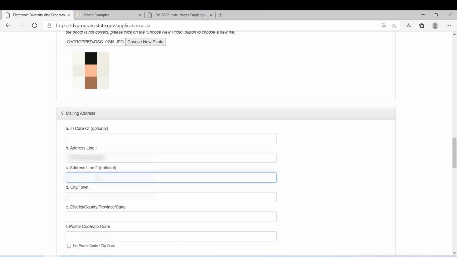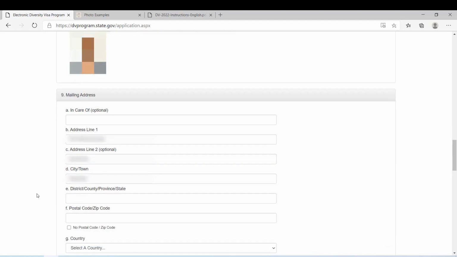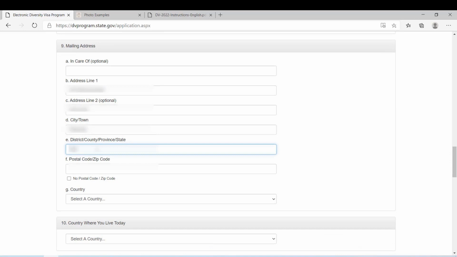Okay, and address line 2, it's also optional, but if you have a long address, just type the rest of the address here. Okay, and the city, town, type here, and district, type here, postal code, I'm going to type here.